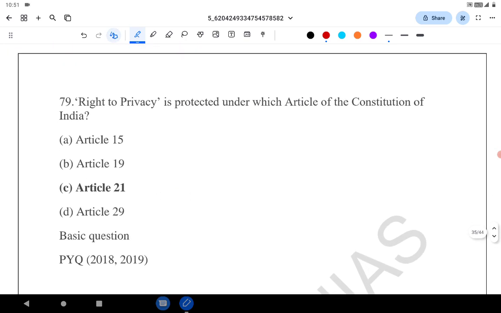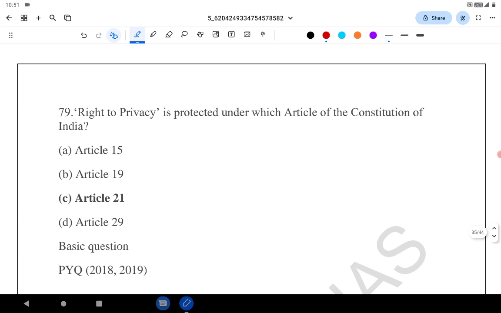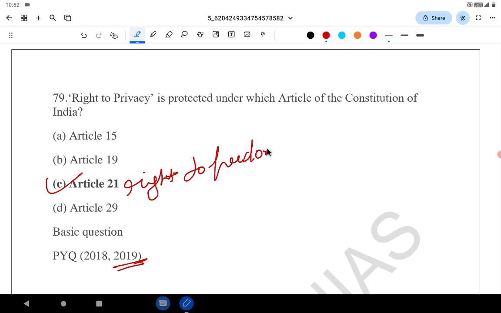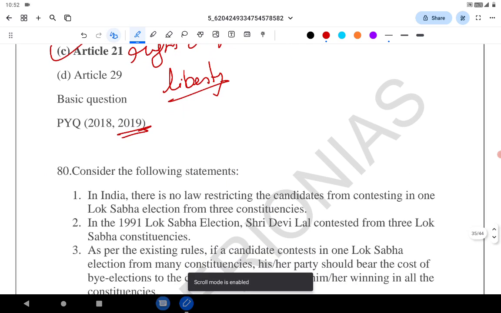Coming to the question number 79. The right to privacy is protected under which Article of the Constitution? Under Article 21. It's a very recent judgment of 2019, that is Puttaswamy judgment. Right to privacy comes under the Article 21, that is right to freedom and liberty. It's a 2019 judgment in the Puttaswamy case. Let's go to the question number 80.